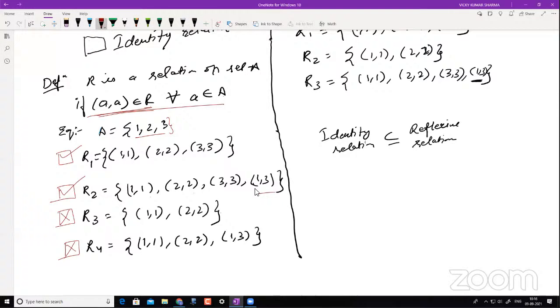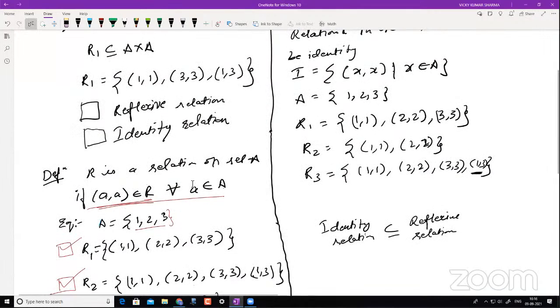So you can have any other elements, but all I have to make sure is these elements are present in there. Okay. That is what I have to make sure. That's all. Clear?